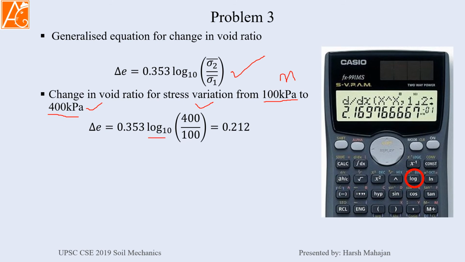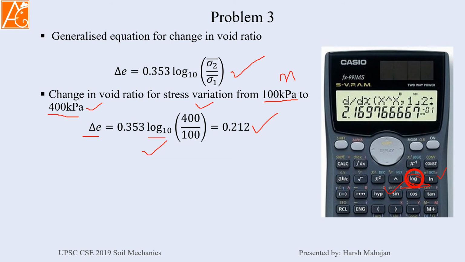On the calculator, this log is for log 10 and ln is for log base e. So for log base 10, you have to use the log tab on your calculator. So change in void ratio equals 0.353 log 10 of 400 by 100. Simple calculation, we are getting change equals 0.212. Okay.